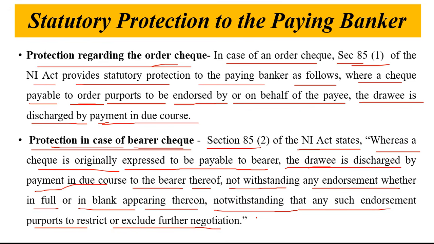That means if the bearer check is presented by the right person, and the right person takes the payment from the counter, then there will be a protection given to the paying banker. Now if the bearer check is stolen or lost, and without knowledge of the loss or theft the banker makes the payment on the bearer check, then in that case, the banker can get the protection from the Negotiable Instrument Act.